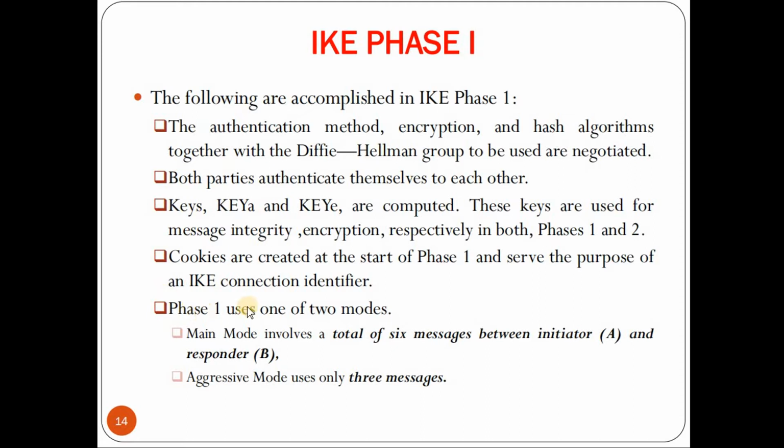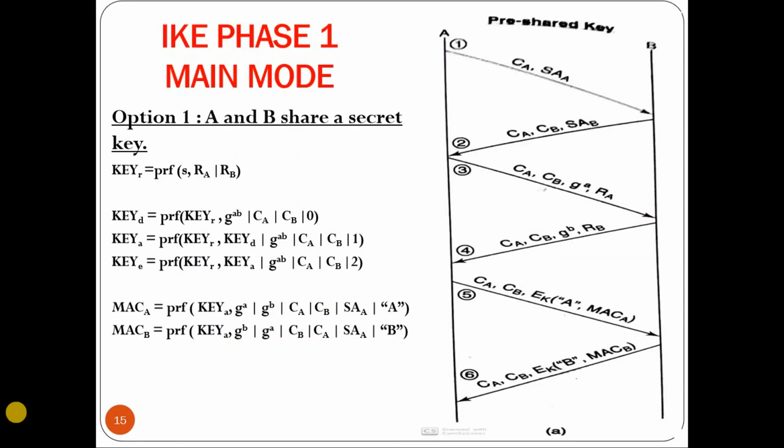Phase 1 uses one of two modes, that is main mode or aggressive mode. Main mode involves a total of 6 messages between the initiator and the responder, whereas aggressive mode uses only 3 messages. Next we will go through IKE phase 1 main mode, which involves a total of 6 messages between the initiator and the responder.